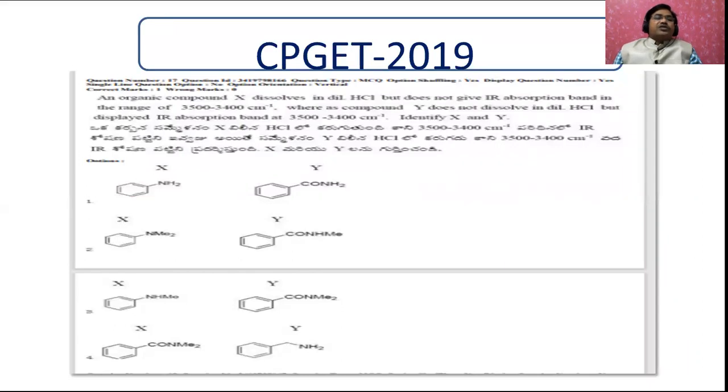Let us go for another question. An organic compound X dissolves in dilute HCl. X dissolves in dilute HCl means X must be a base, but it does not display IR absorption at 3500 to 3400. See, this you have to remember. Compound X dissolves in dilute HCl means it is a base, but it does not show any absorption at 3500 to 3400 cm inverse in the IR spectrum.